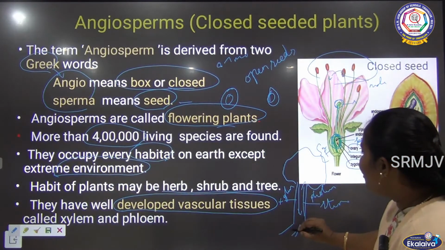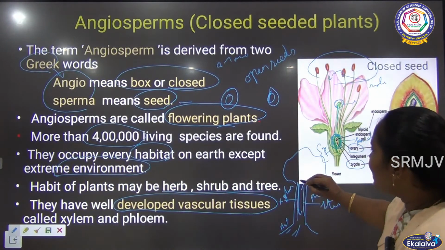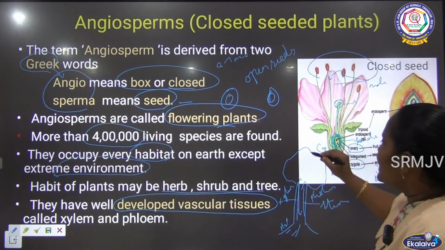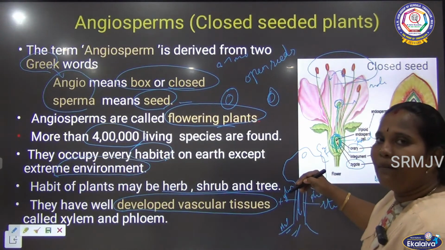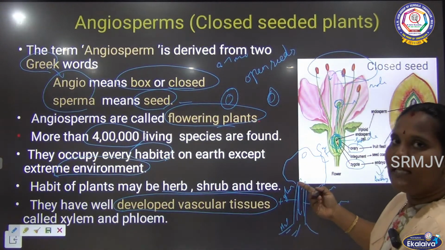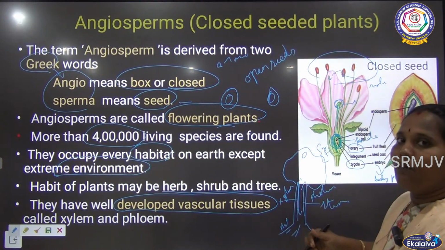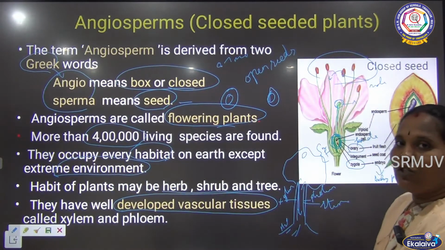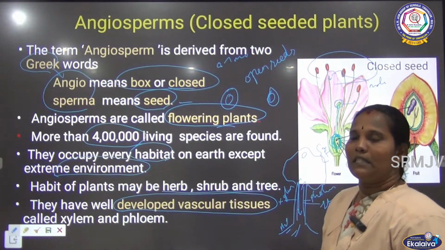Xylem helps to absorb the water from the soil. It carries the water till the end part of the plant, isn't it? Next one, phloem. The plants get the water and minerals with the help of the xylem. After that they do the photosynthesis. They prepare the food like starch. This starch is again distributed to the other parts of the plant. This work is done with the help of the phloem tissue. So these two tissues are very important for the photosynthesis process.